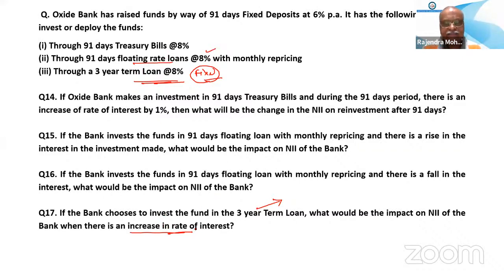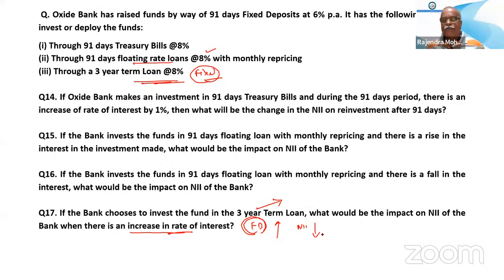But the rate of interest is changing, increasing. Where is it increasing? In the FD. For the term loan it is a fixed interest rate. So when FD interest is increasing, that means our NII will drop.